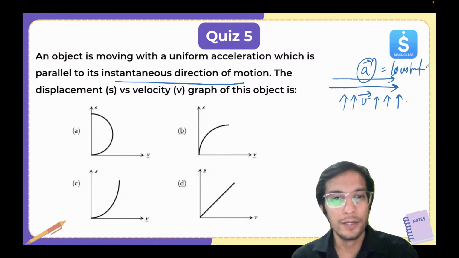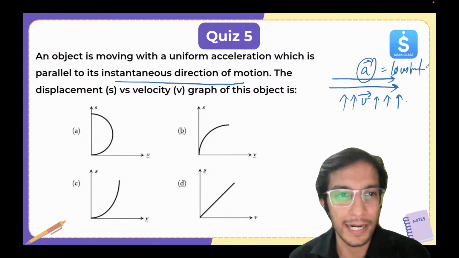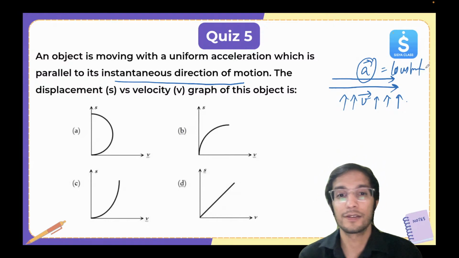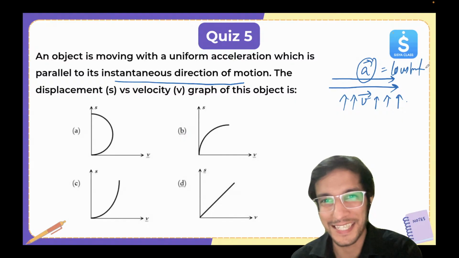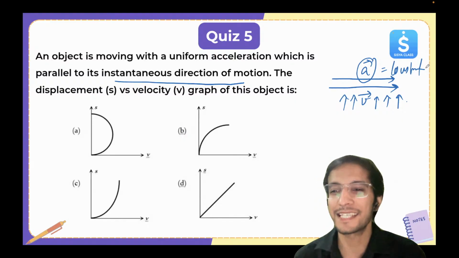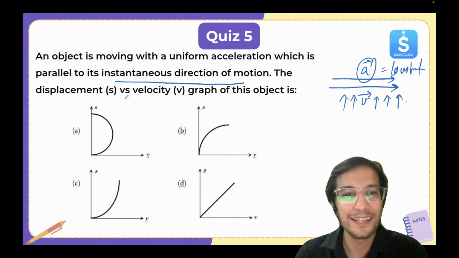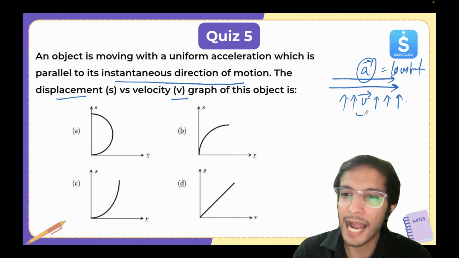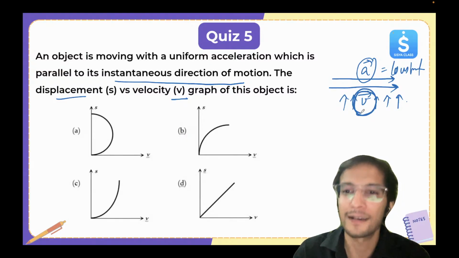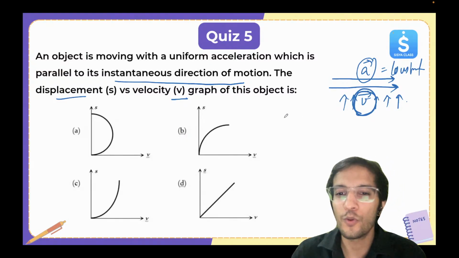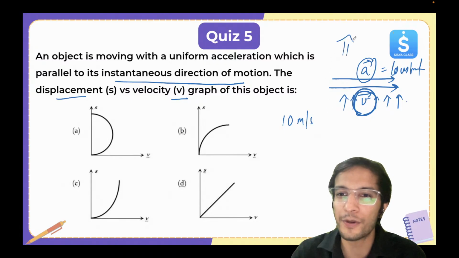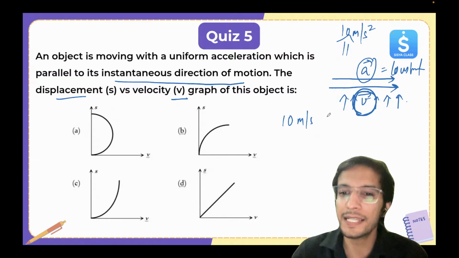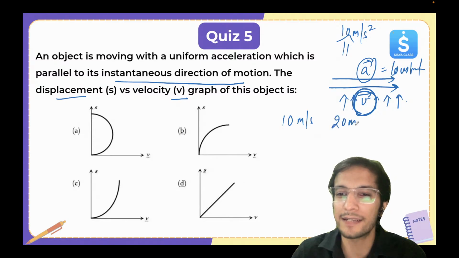Now, which of the following graphs is correct for displacement versus velocity? It's not displacement versus time or velocity versus time. The things have changed here. It's displacement versus speed. So here what we want to see is that velocity is increasing. Let's say initially it was 10 meter per second. Let's say acceleration is 10 meter per second square. After 1 second, it becomes 20 meter per second, then 30, then 40, then 50.